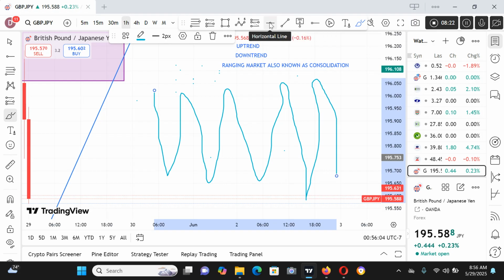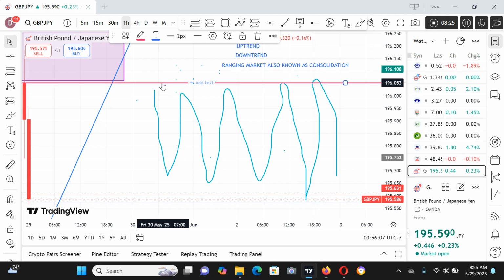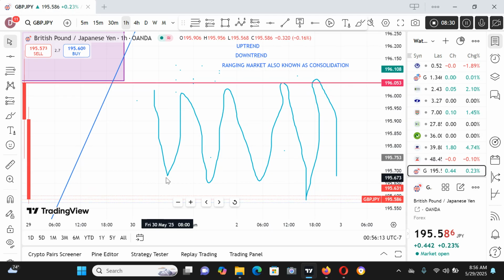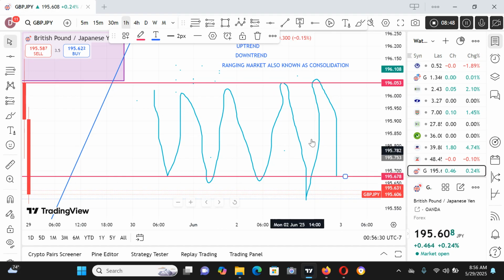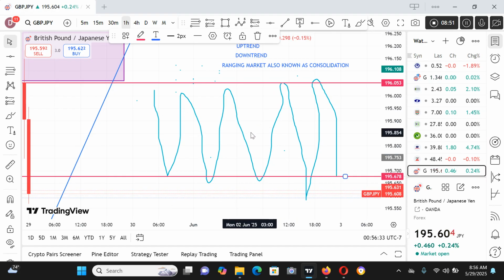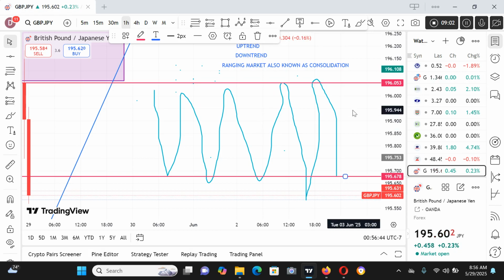The market is expected to create equal highs and equal lows, and this is what we call the consolidation market or ranging market. There's a way you can trade this one too. But I always advise my students who are newbies to stay away from the market when it is consolidating, to be on the safer side. But you can trade the uptrend and downtrend. So for you to be on the safer side as a newbie, just study the market. Once you see that the market is ranging or consolidating, stay away from it.